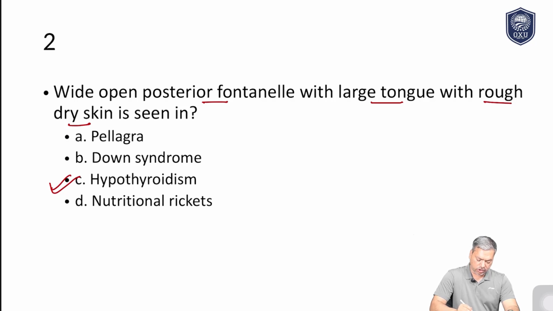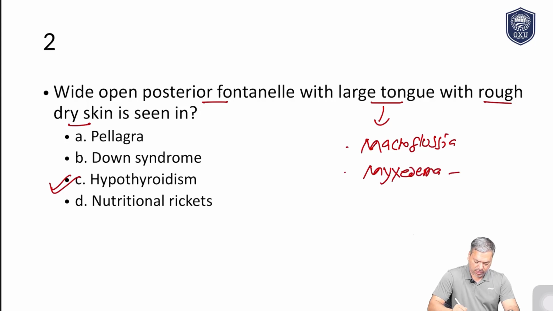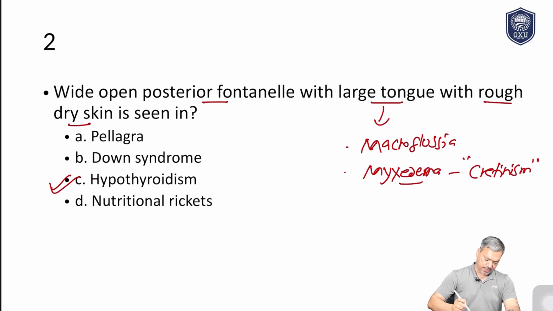There is a large tongue which is called macroglossia. Macroglossia is called large tongue, and rough and dry skin. Okay, this is a feature of myxedema. Okay, myxedema. In a baby, we use the term cretinism because the IQ level is very low, but myxedema is the term we use when the skin is very dry and rough. Okay, so if I consider all the clues which are given to me, then the answer is hypothyroidism.